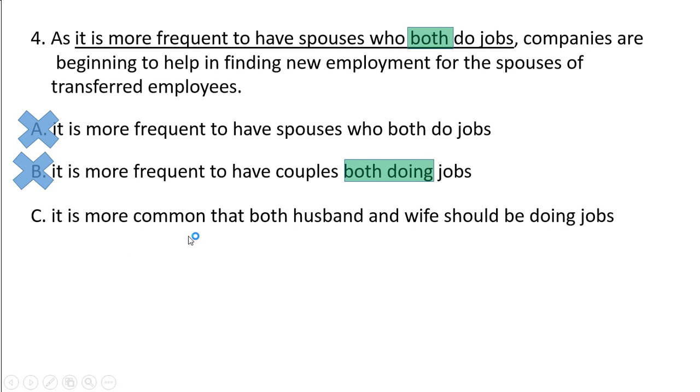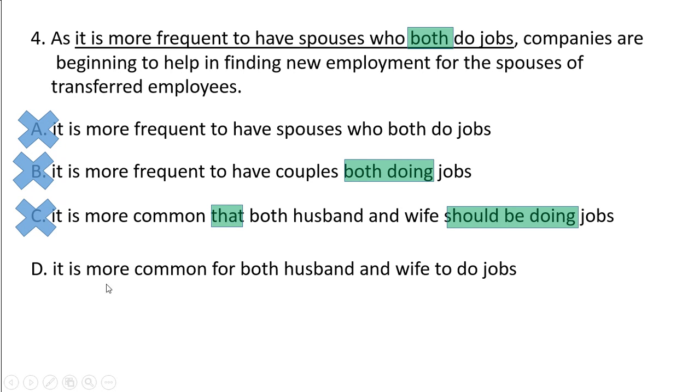C: it is more common that both husband and wife should be doing jobs. Here, "it is more common that both husband and wife" should be "it is more common for both husband and wife". That is incorrect usage. Why? Because it is connecting the same sentence. Also, "should be doing jobs" should not be here. Why? Because in a factual sentence it is advice, so the unnecessary "should be doing", the continuous form, should be avoided. So we can eliminate C because of two reasons.